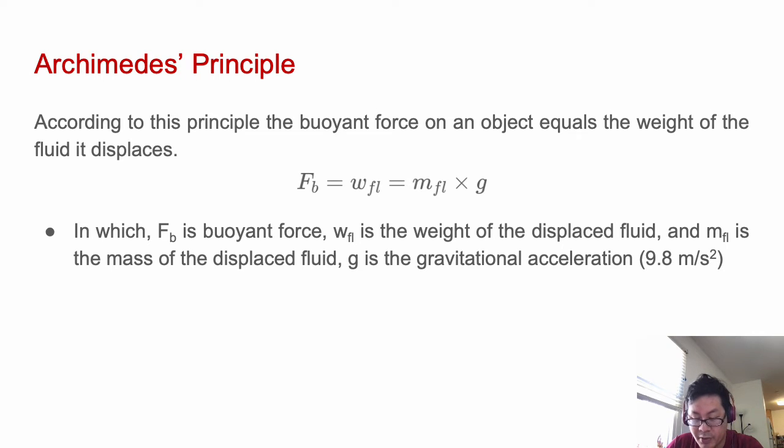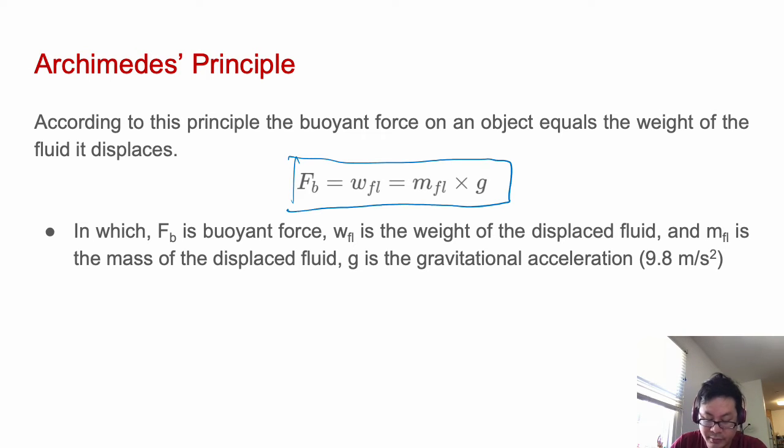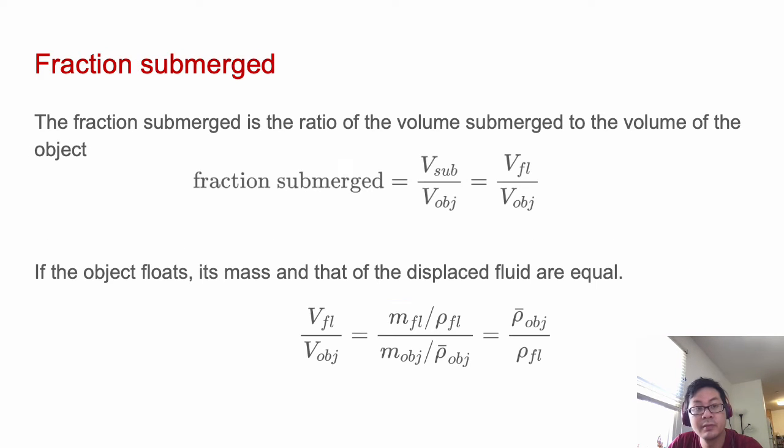According to the principle of buoyant force, the buoyant force on an object is equal to the weight of the fluid it displaces. Here is the equation to calculate it. The fraction submerged is the ratio of the volume submerged to the volume of the object, so the fraction submerged is equal to V submerged divided by V object.